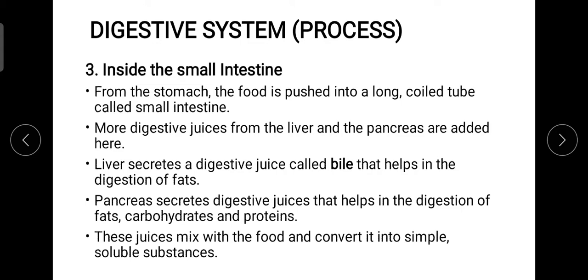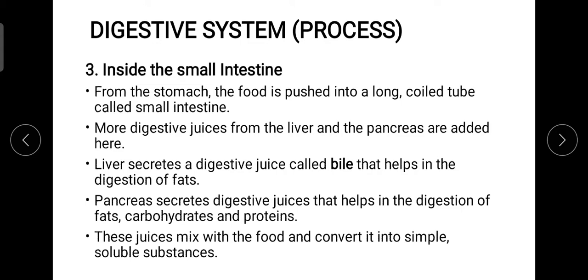Now I have been talking about the process of absorption and utilization of simple substances from the very start of this topic. So now, in this organ, that particular process will take place. That means we are now going to utilize the nutrients and energy of the food that we are eating. Now what are the specific things about the small intestine? The very first thing is that it is a long coiled tube which takes up the food coming from the stomach.